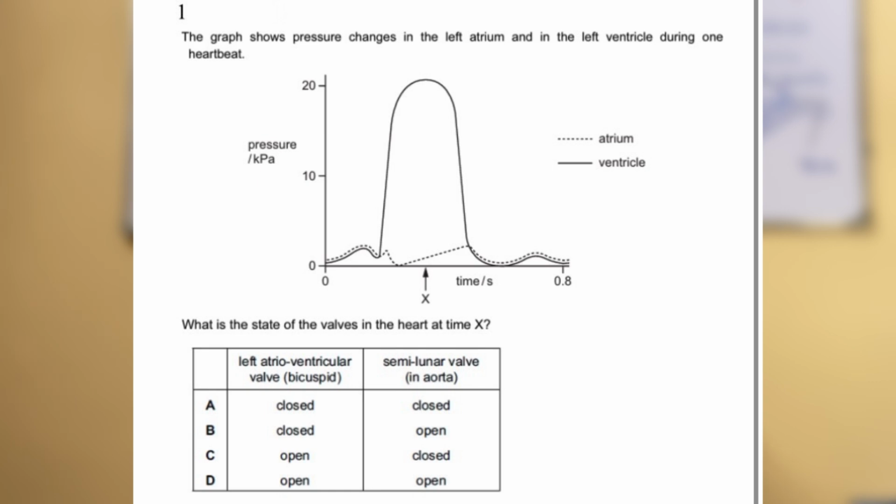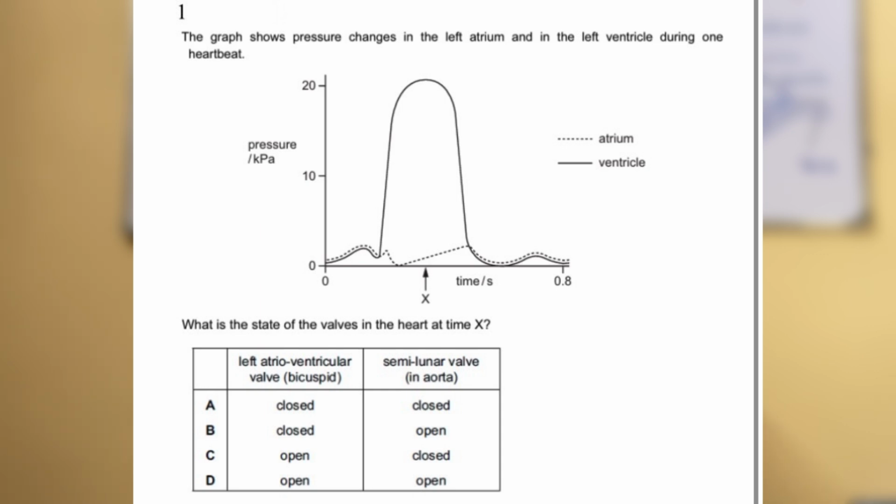At point x, the blood pressure is highest in the ventricle. From that highest point the blood pressure starts declining, dropping. What's the reason? It means that the left atrioventricular valve must be closed, while the semilunar valve will be open.